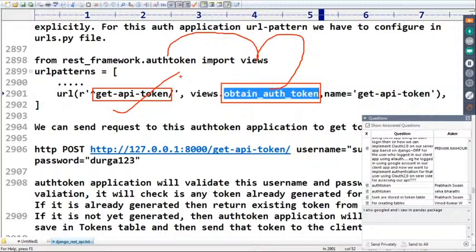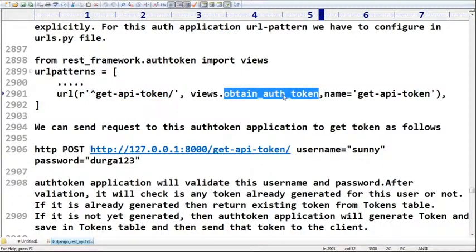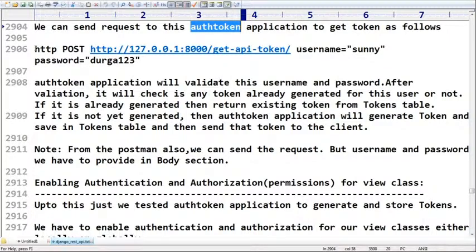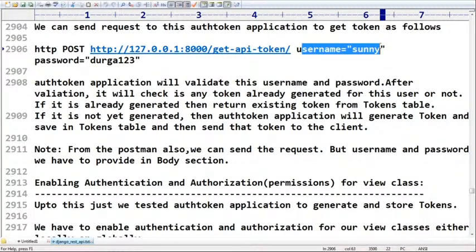Next, we can send a request to this authtoken application to get a token. This is the POST request I'm sending to get API token. Compulsorily, the slash must be required here; by mistake, if you don't use the slash, you can't get it. Username and password you must pass.